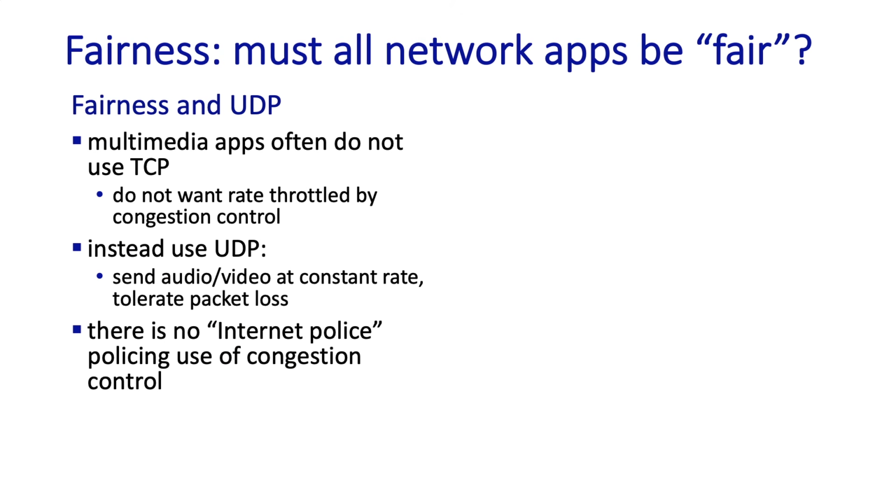Let's wrap up our discussion of fairness by taking the bigger picture view. Remember that TCP bundles together reliability, flow control, and congestion control. If someone wanted to build an application on top of UDP that had reliability and flow control, they could certainly do that. And that application would compete for bandwidth unfairly with TCP connections. When the TCP connections experienced loss, they'd cut their sending rates, as we've seen. The UDP-based application, on the other hand, with reliability but no congestion control, would not have to cut its sending rate, and so would continue to send at a higher rate, getting better performance, and perhaps starving out the TCP connections.